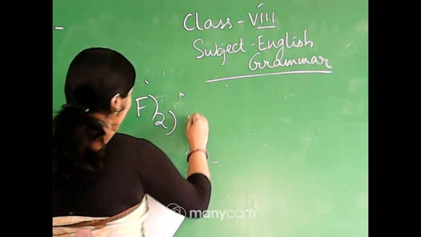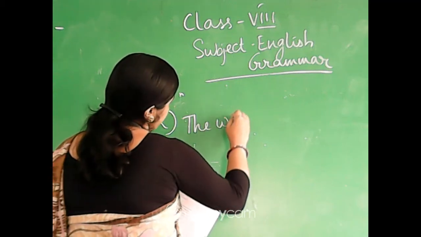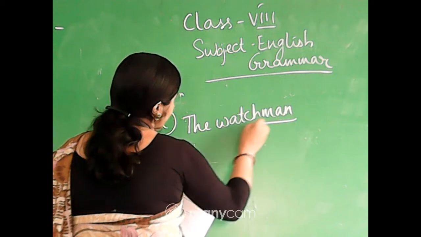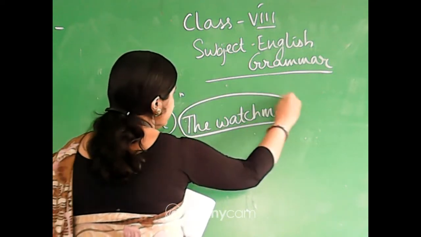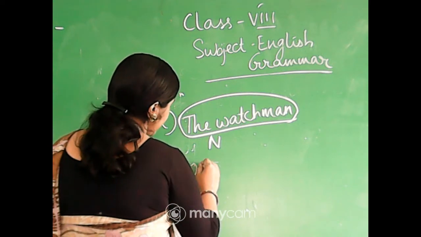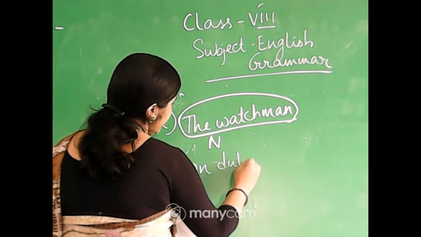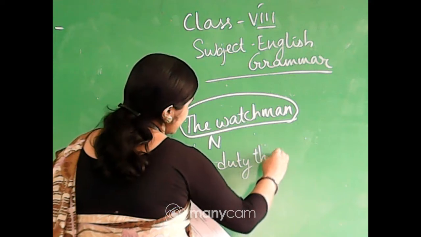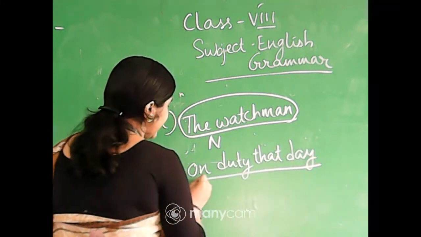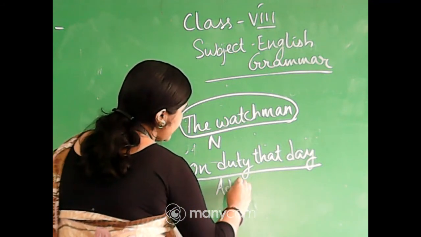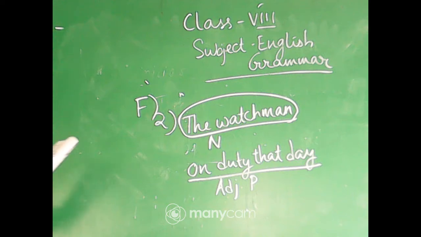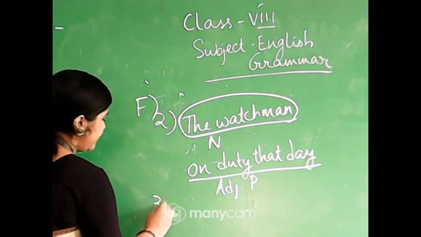So, the noun will be the watchman. You will circle it and write N, and the adjective phrase will be "on duty that day," because this tells us more about the watchman, right? You will underline it and below it you will write adjective phrase. Got it? Okay. In a similar fashion, we are going to do number 3.